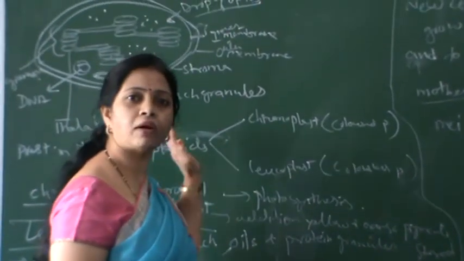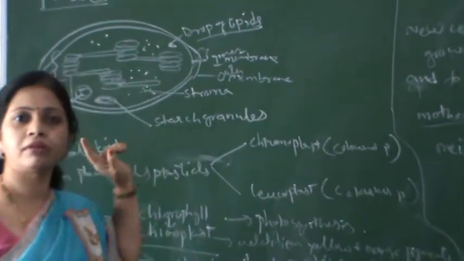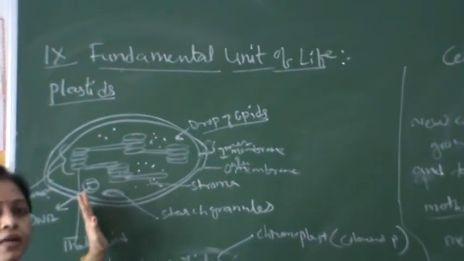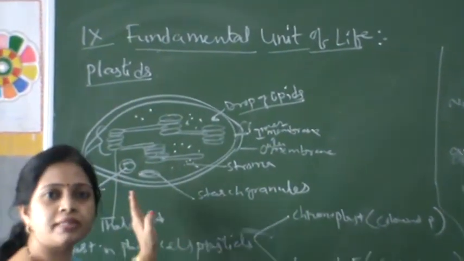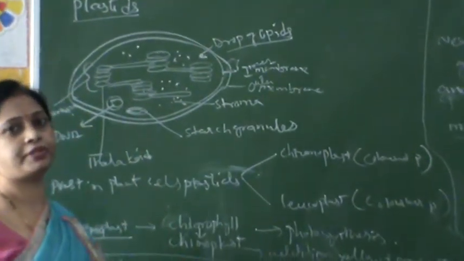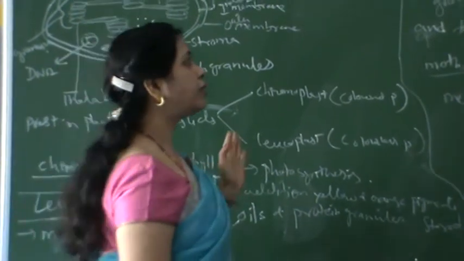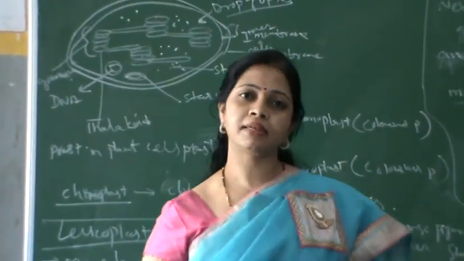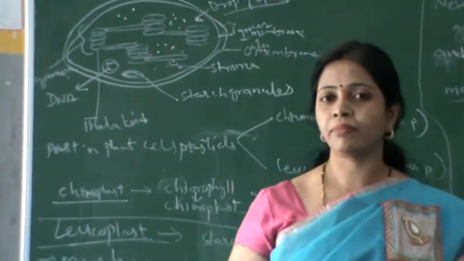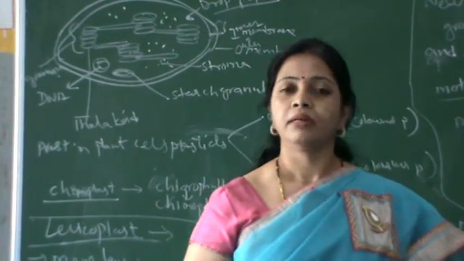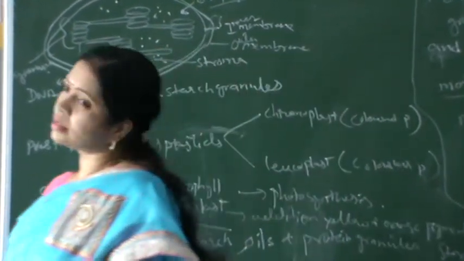So what are we going to learn today? We are going to learn the structure of the organelle, that is the plastid, its parts, and its function. Many kinds of plastids are also there, we are going to see. Next we are going to see what kind of cell divisions are present in the plant body and the human body. First we will see what plastids are.